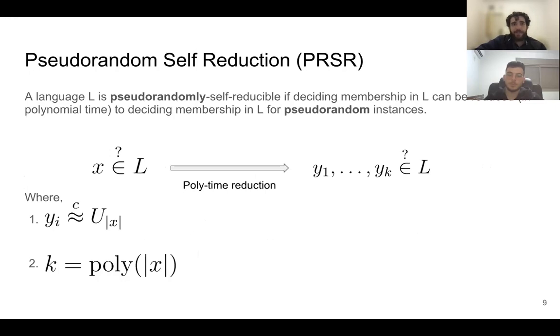And similarly, a pseudorandom self-reduction is a reduction where the queries are pseudorandom, which means that they are indistinguishable from the uniform distribution.